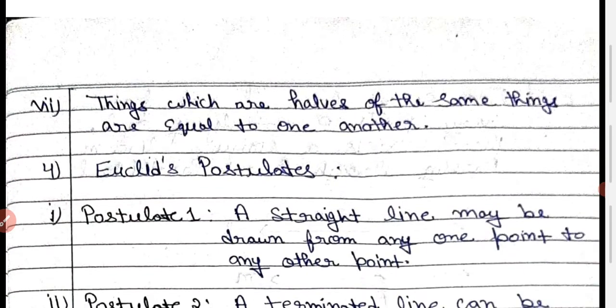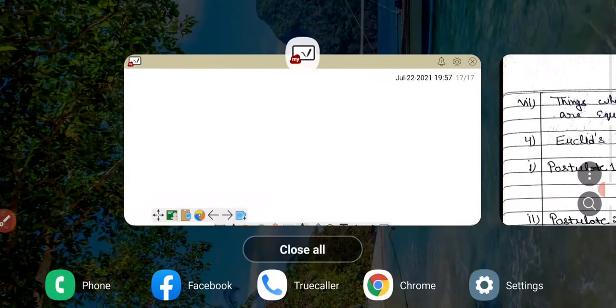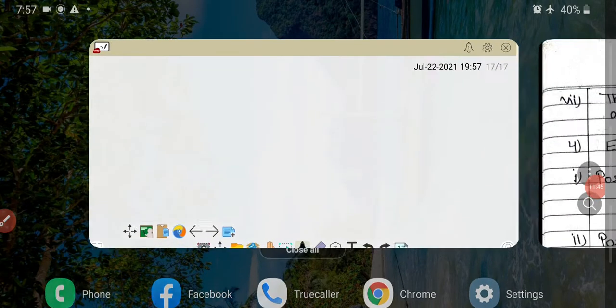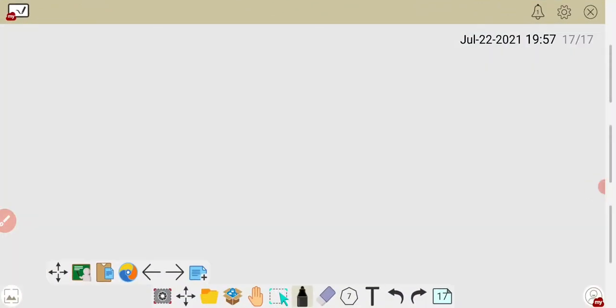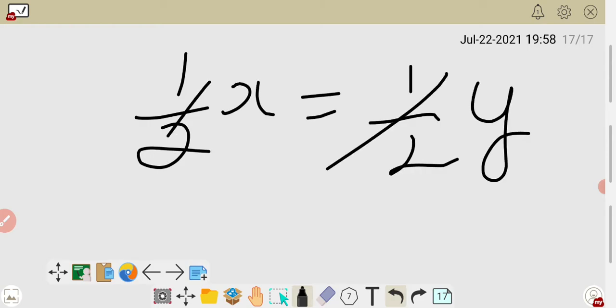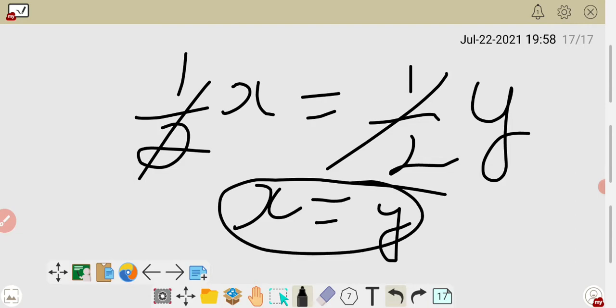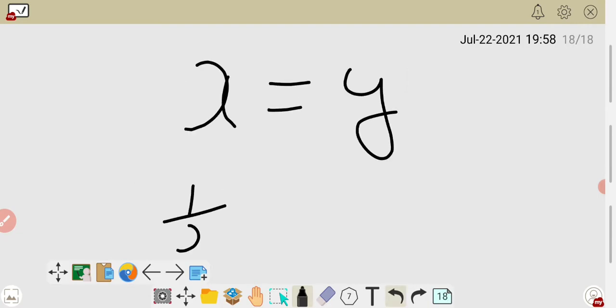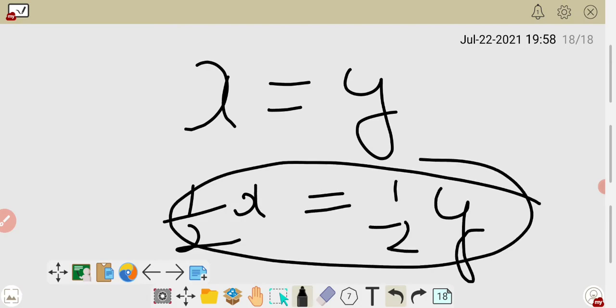Now the seventh one: things which are half of the same things are equal to one another. Things which are half of the same things are equal to one another. If you have two things, it means their halves are equal, then the original numbers are also equal. Or if the original numbers are equal to each other, then their halves are also equal to each other. You can say half or you can say double, both are equal.